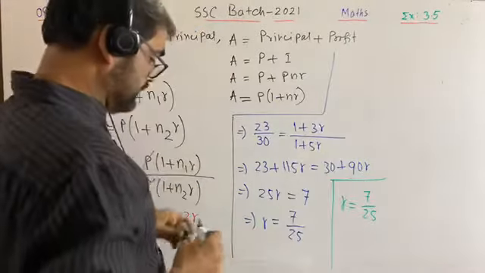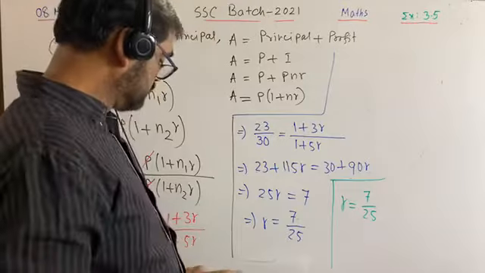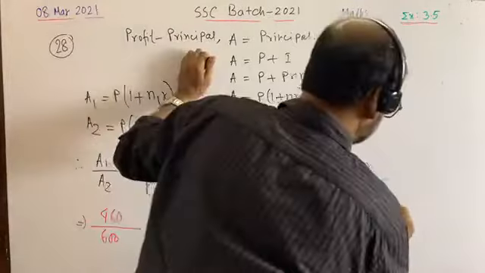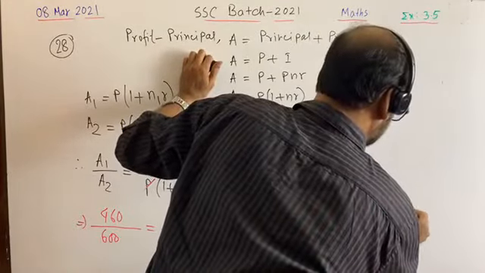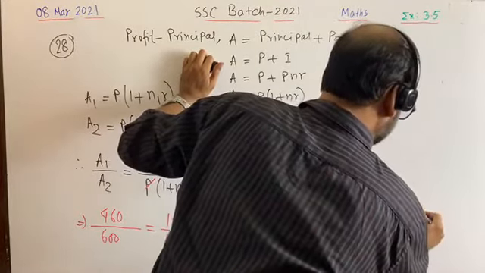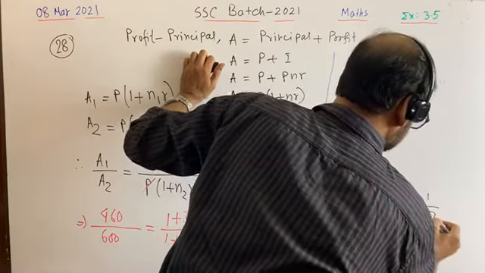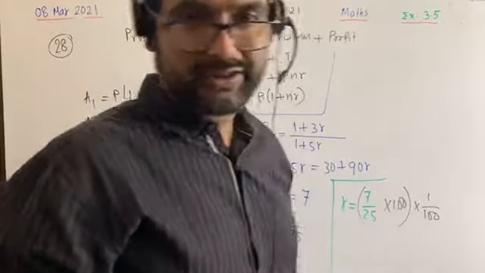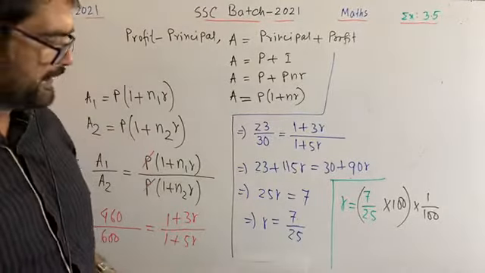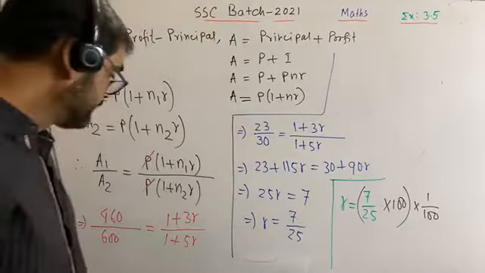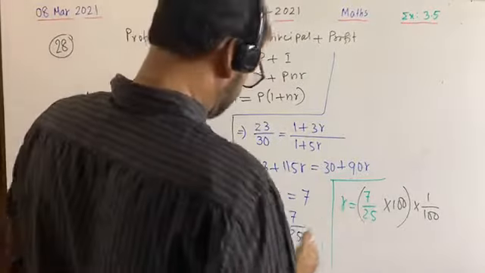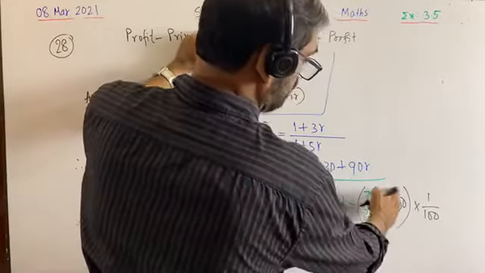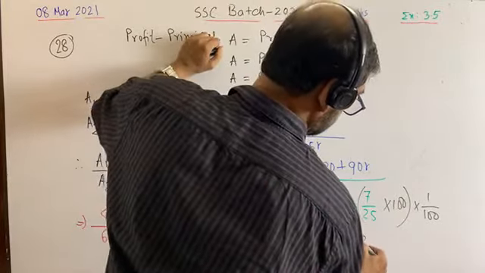As I told you in question number 26, what will we do? 7 by 25 into 100, again into 1 by 100. As I told you, this 100 and this 100 will be omitted. If I go for cancelling, then we will get 25 here 4, that is 28 percentage.